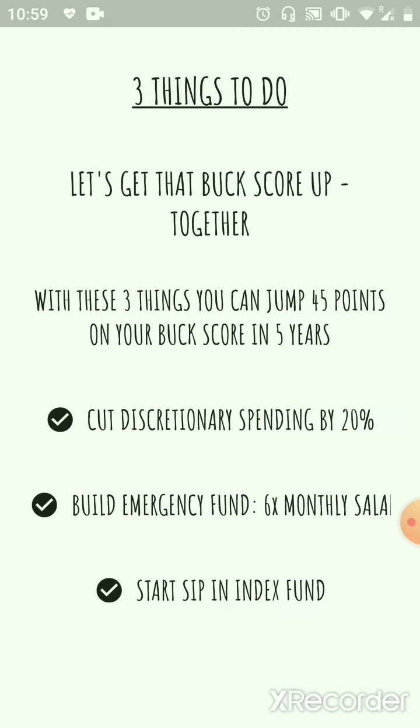If we look at the suggestions for Sridhar, we see that it will be different. In his case, the most important thing will be to cut discretionary spending. The second important thing would be to build an emergency fund, and the third important thing would be to start an SIP in an index fund. So like I was saying, depending on the financial history of the user, we categorize the users into different categories, and depending on the category, we customize our app as to what kind of interface the user should experience.